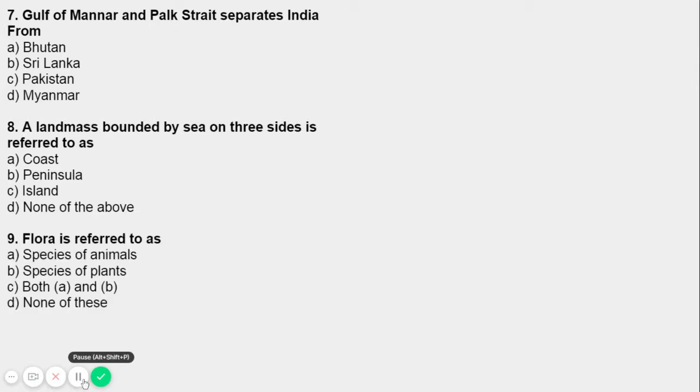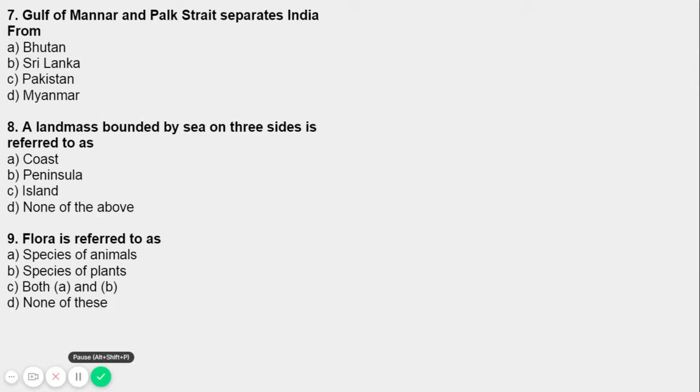Now question number 9. Flora is referred to as... the options are species of animals, species of plants, both A and B, and none of these. So what is species of animals? We have heard of flora and fauna, everyone has heard, right? Species of animals, that is fauna, right? And B, species of plants.